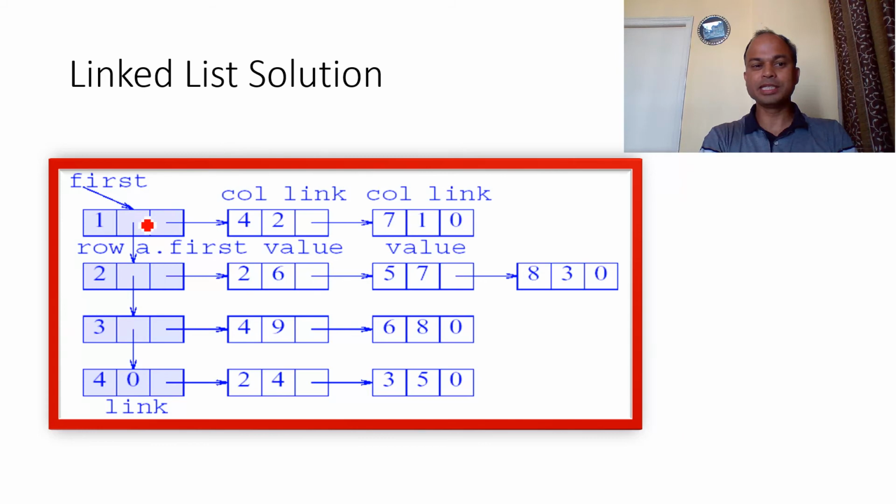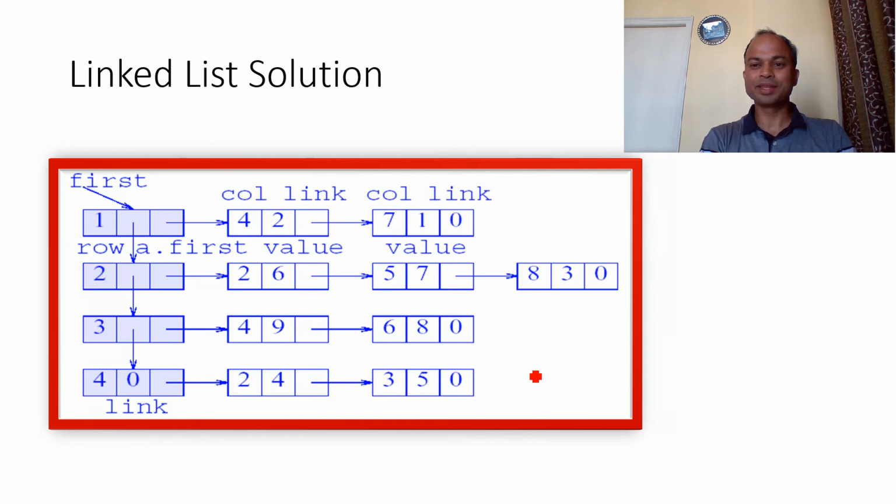Here, this is the first row, and the column 4 element is 2. First row, column 7 element is 1. Second row, second column element is 6. Second row, column 5 element is 7. Second row, 8th column element is 3. Third row, 4th column element is 9. Third row, column 6 element is 8. Fourth row, column 2 element is 4. Fourth row, third column element is 5.